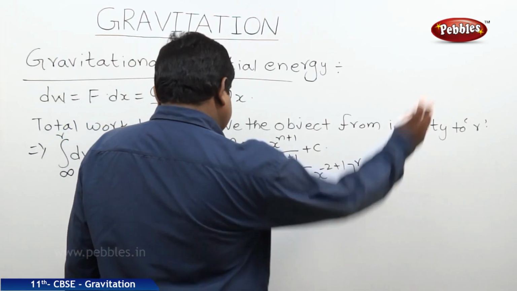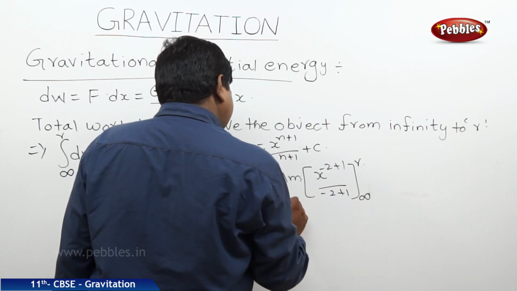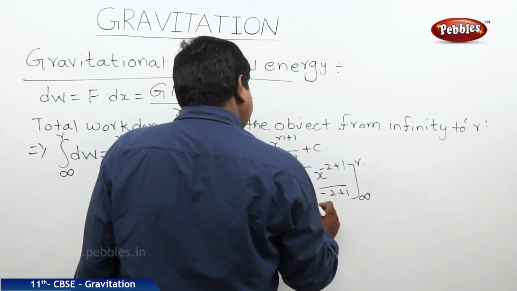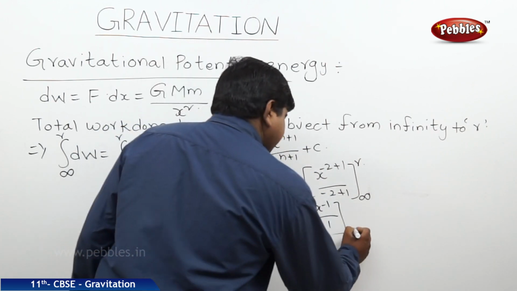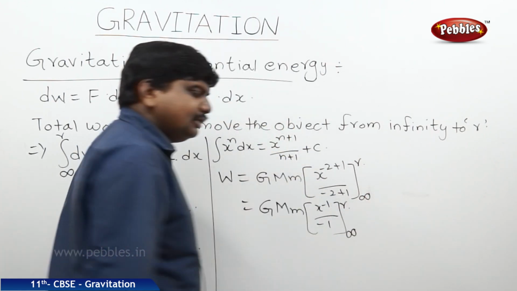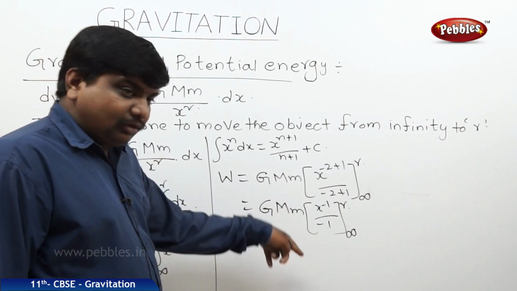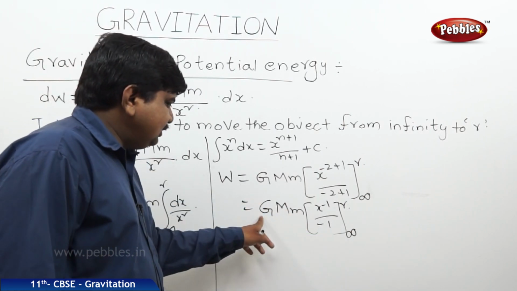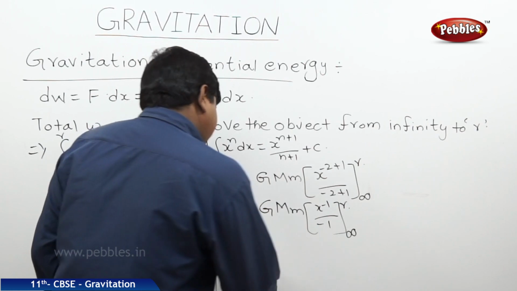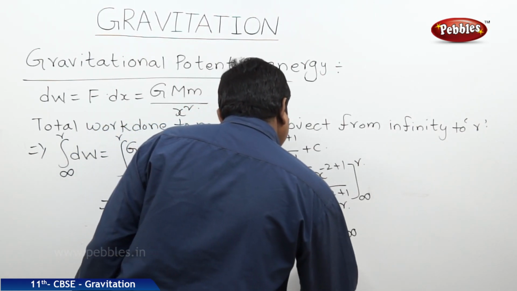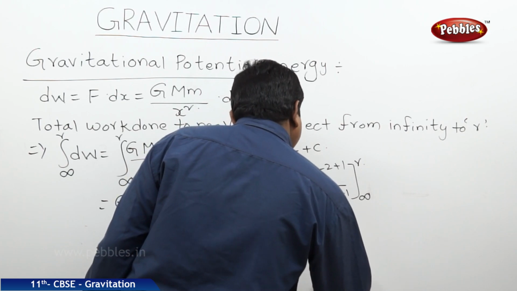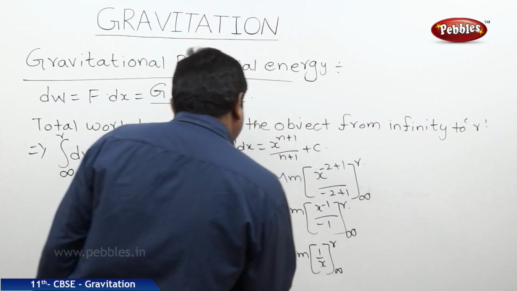Therefore, this will be G M m into x power minus 1 by minus 1 from the limits infinity to r. X power minus 1 is nothing but 1 by x, and the minus 1 goes up. Therefore, it is minus G M m into 1 by x from the limits infinity to r, that is equal to the work done.